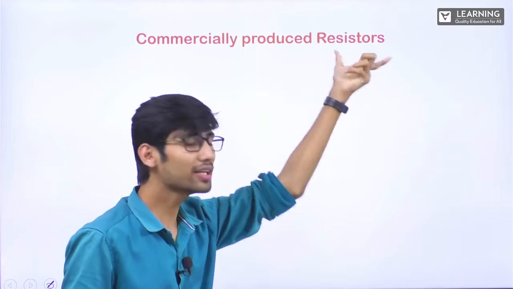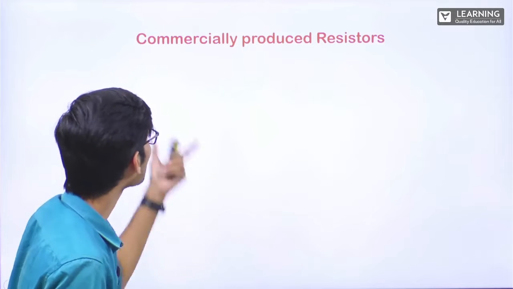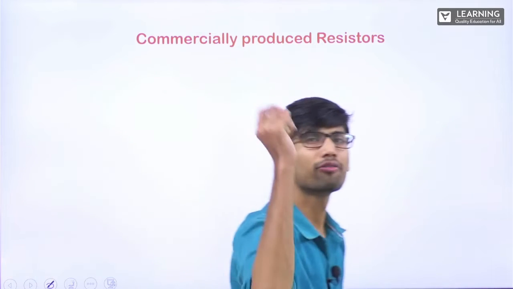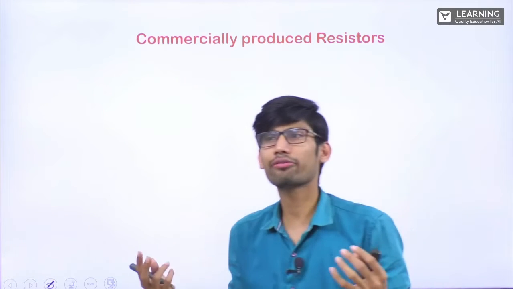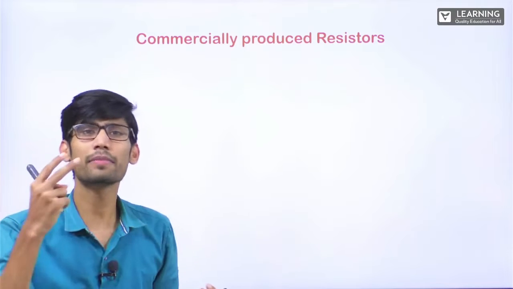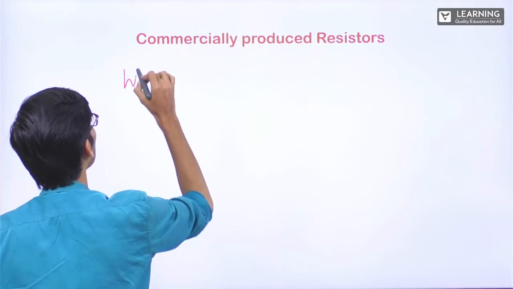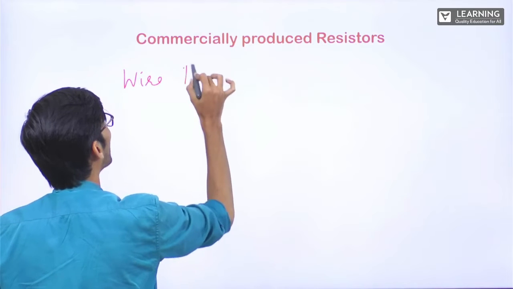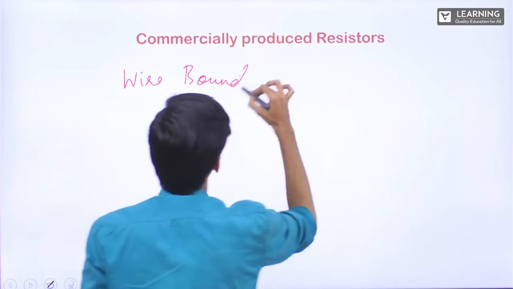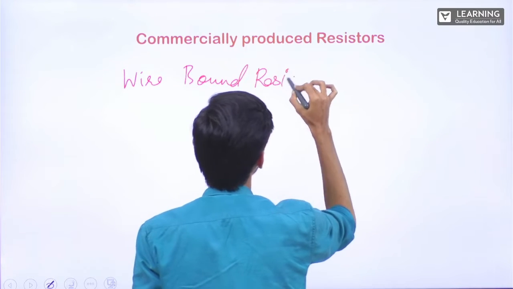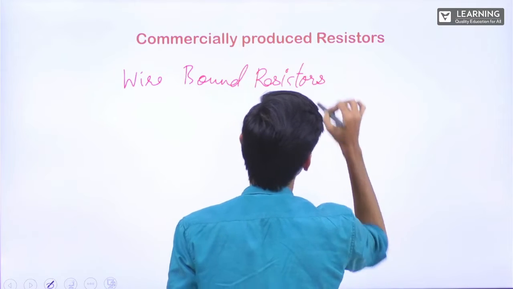Now, specifically if I talk about resistors, commercially produced resistors for domestic or for laboratory purpose, they are majorly of 2 types. What are those 2 types? First is wire bound resistors. Clear?